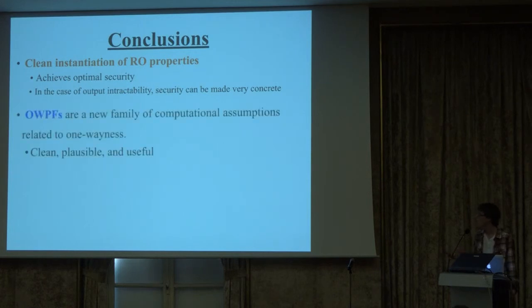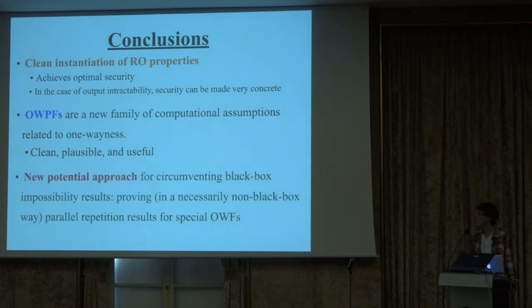How do we do it? We define this notion of a one-way product function, which is a generalization of one-way functions, talking about some sort of multi-instance security. And we think of this as a very clean assumption. We think of it as a reasonable assumption, and it turns out to actually be useful in cryptographic constructions. And finally, it actually also gives us a possible approach to avoiding some black box impossibility results in cryptography related to hashing by relating it to the problem of hardness amplification for one-way functions. And I think this last question is extremely interesting, and I hope the community thinks about it a little more in the future. Thank you.